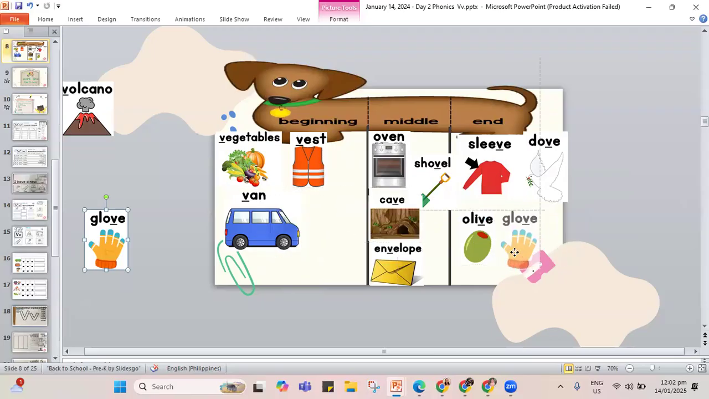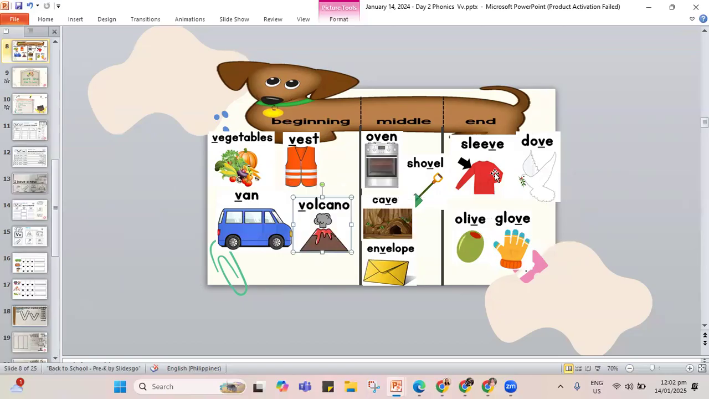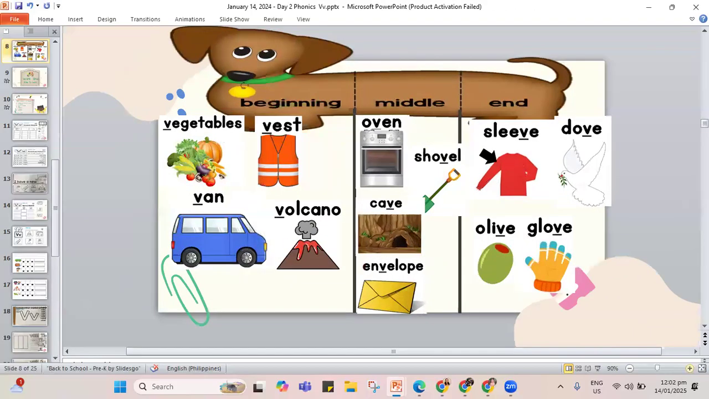Glove. It's at the end. What about volcano? Volcano. It's in the beginning. So let's check for our pictures.